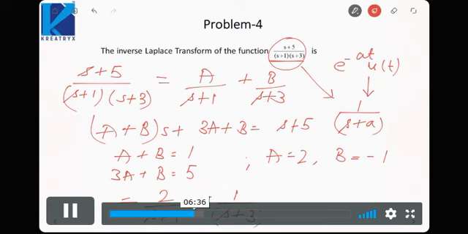If we take inverse Laplace here, 2 upon s plus 1 gives 2 e raised to power minus t u(t), and 1 upon s plus 3 gives e raised to power minus 3t u(t). This will be my function value. Is it fine? So this is how we can calculate the inverse Laplace transform by using the partial fraction technique. Whenever the Laplace transform is given in rational form, better dissociate it into its factors and then find the inverse Laplace using the already known transforms. Mostly you need to remember e raised to power minus at into u(t).